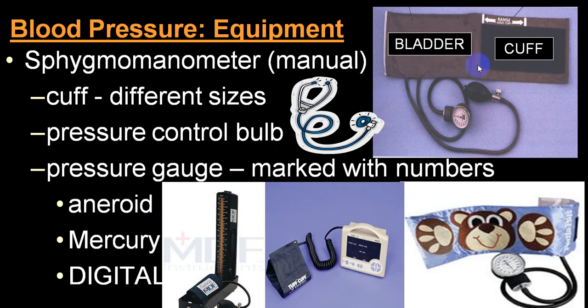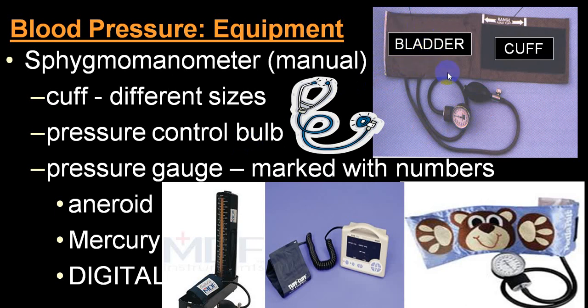This is called the cuff, and this particular portion is called the bladder, where the cuff is placed. This is the size of the cuff. This size should cover at least 2/3 of the arm circumference. This is the pressure control bulb, which will control the flow of air, and this will show you how much pressure there is in the bladder.